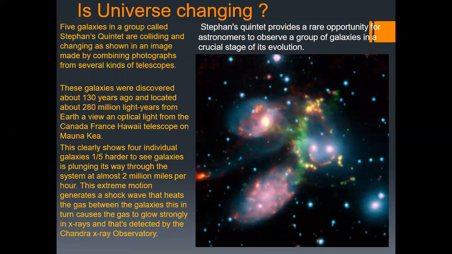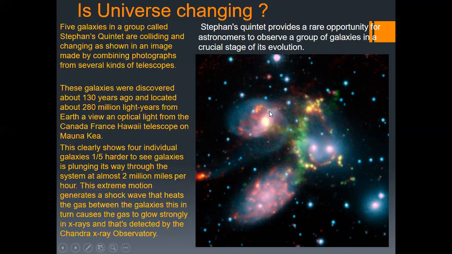So is the universe changing? We can agree on that, but do we have data? This is a really nice and very interesting picture. Stephan's Quintet provides a rare opportunity for astronomers to observe a group of galaxies in a crucial stage of its evolution. Five galaxies in a group called Stephan's Quintet are colliding and changing, as shown in this picture. This picture was made by combining photographs from several kinds of telescopes.